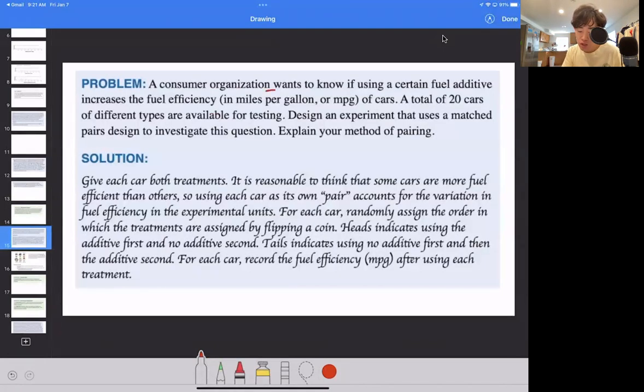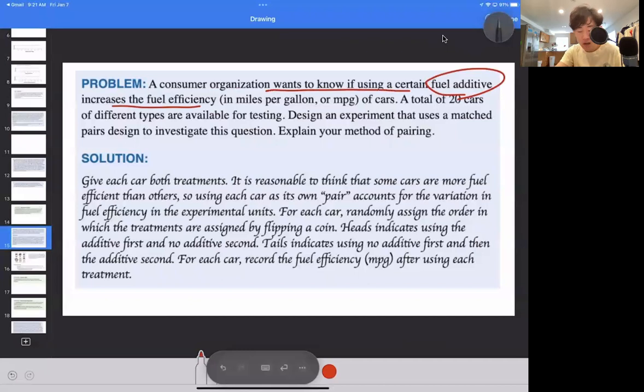A consumer organization wants to know if using a certain fuel additive increases fuel efficiency. So you're adding this fuel additive to a car, trying to see if this treatment improves the fuel efficiency. I have 20 cars available for testing. Design an experiment that uses a matched pairs design to investigate this question. Explain your method of pairing.